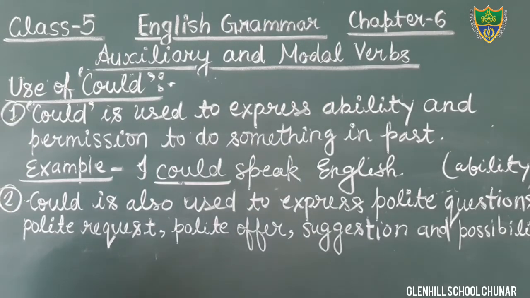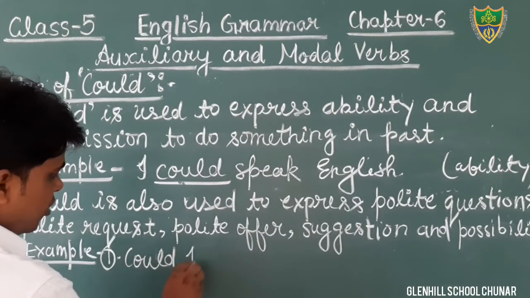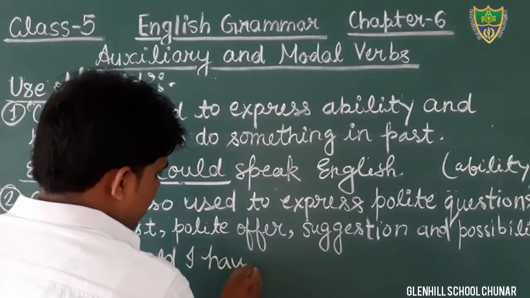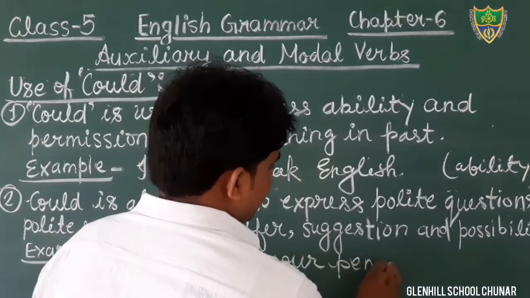Example we will see. Just write down the example. Generally we say, could I have your pen please?